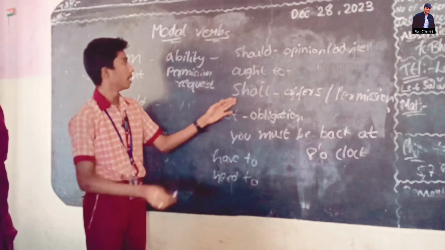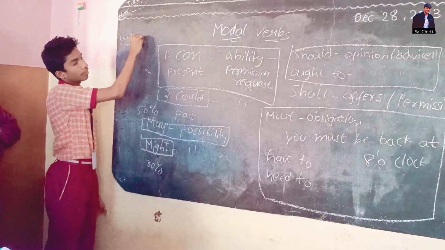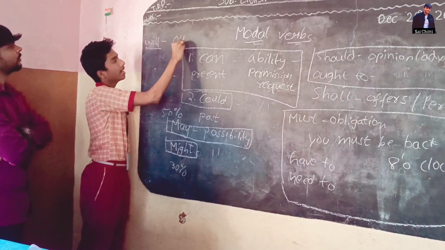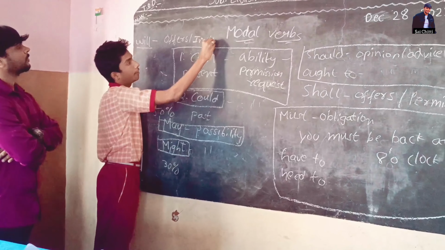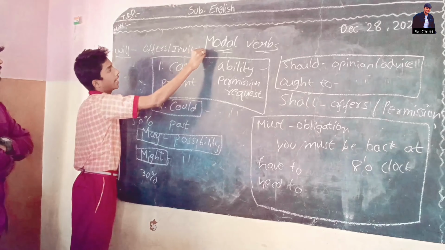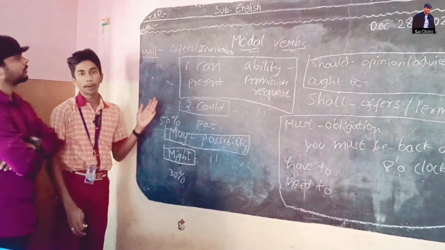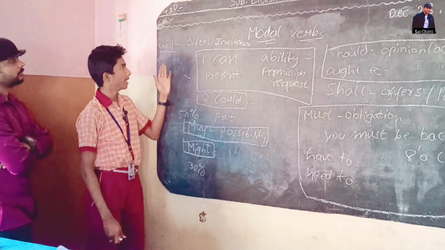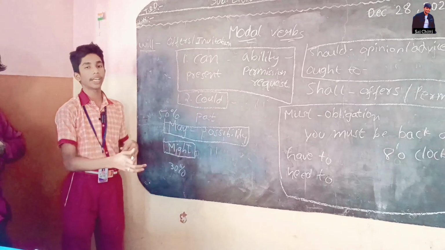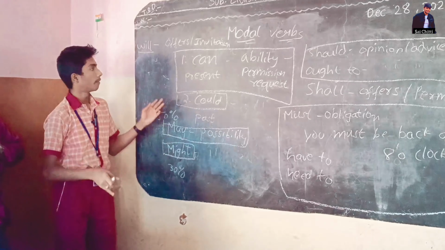Next one, will. The uses of will are invitation and offers. Invitation means, will you come to my function? Someone is inviting another person to come to the function.